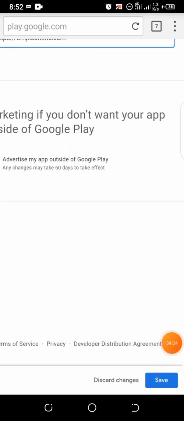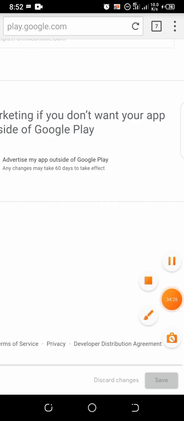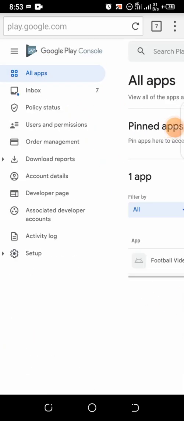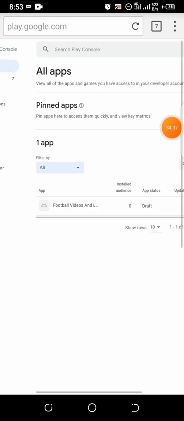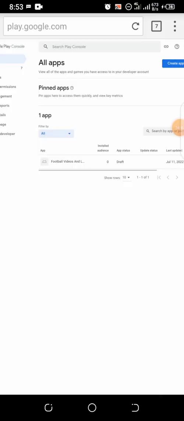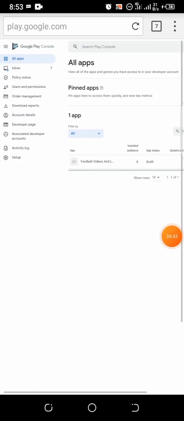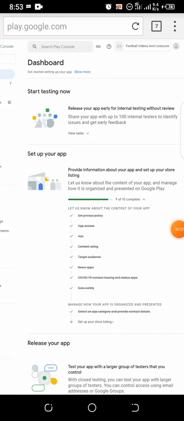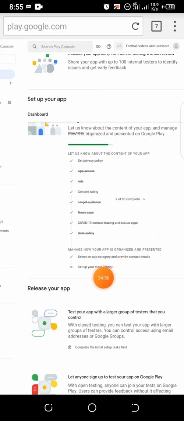All right, I've input my website and everything I needed to input, and I'm going to click on advertise my app outside Play Store. We all need that. Then I click on save right here. So I will click on all apps to go back to the previous page. All right, so everything is set up.